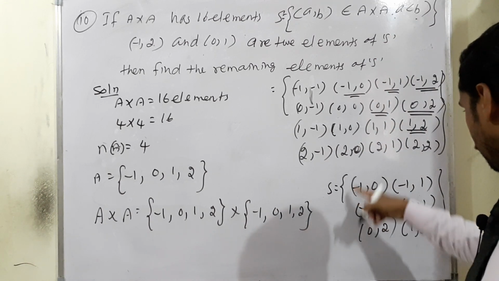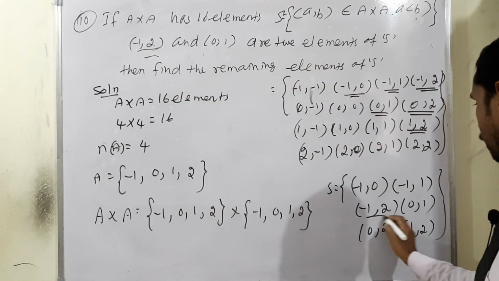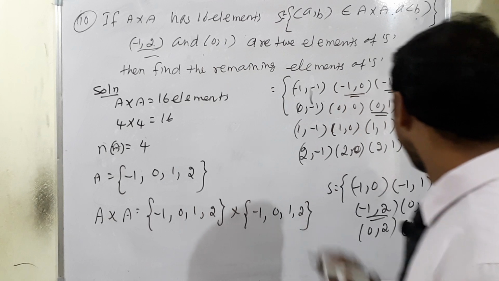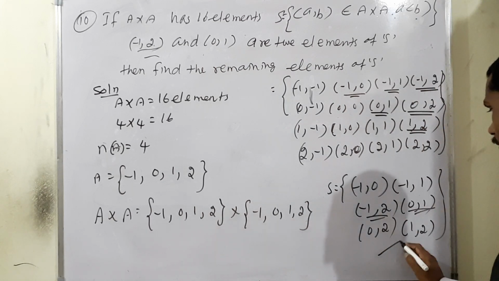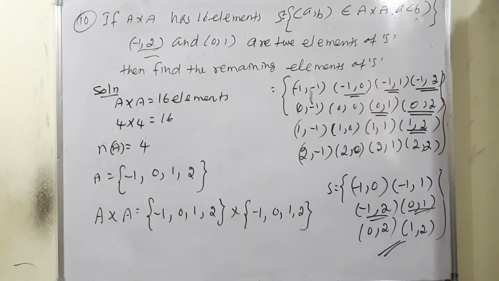The given answer is also available here. Minus 1 comma 2, check it: yes, it's there. Then 0 comma 1 also, yes, it is there. This is our answer. Okay, I will continue with the next concept. Stay on the line.